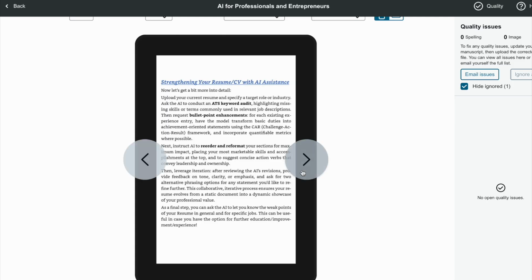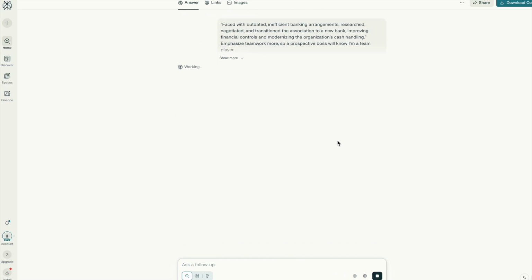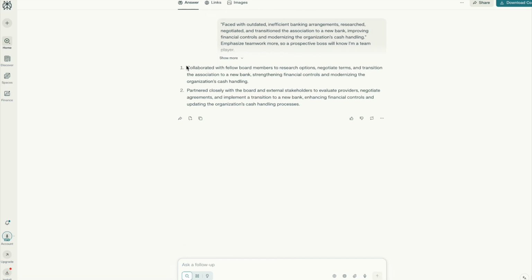So the next thing I say is provide feedback on tone, clarity, or emphasis, and ask for 2 alternative phrasing options for any statement you'd like to refine further. So I'm going to take an example of that just to show what I mean. Here I took one of the phrases. I said, emphasize teamwork more so a prospective boss will know that I'm a team player. Give me 2 alternative versions of this particular statement above. Click on here. And then you get 2 alternative versions, and then I can decide whether I want to use them or not.